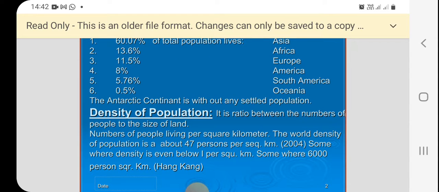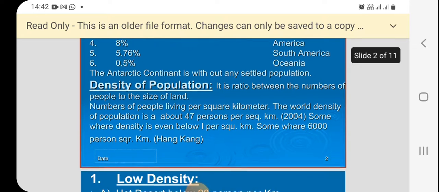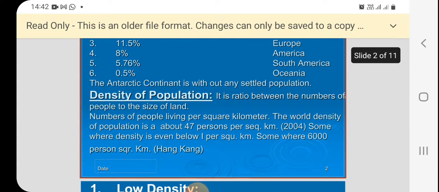The area which has all facilities has a high density of population. Take the example of India: all the metropolitan cities have high density of population, but at the same time the Northeast region, Jammu Kashmir and the Andaman Nicobar Islands have a very low density of population. Mainly it depends upon the resources available.